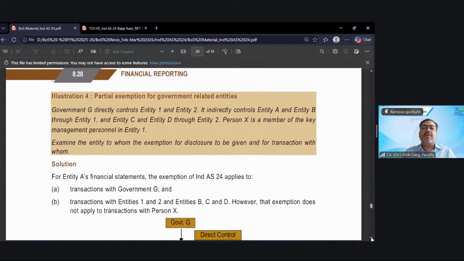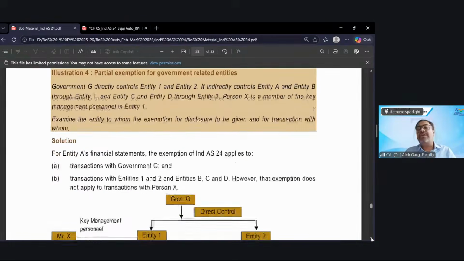Illustration number 4: partial exemption for government related entities. What is the exemption for government related entities? Let's discuss one of the special cases. So friends, these are government related entities. When government is engaged in a relationship, for example, government becomes a shareholder or promoter of a public sector undertaking, then what happens?